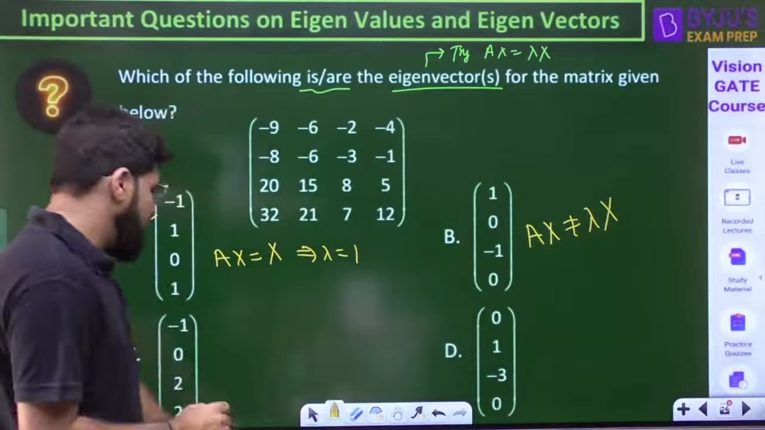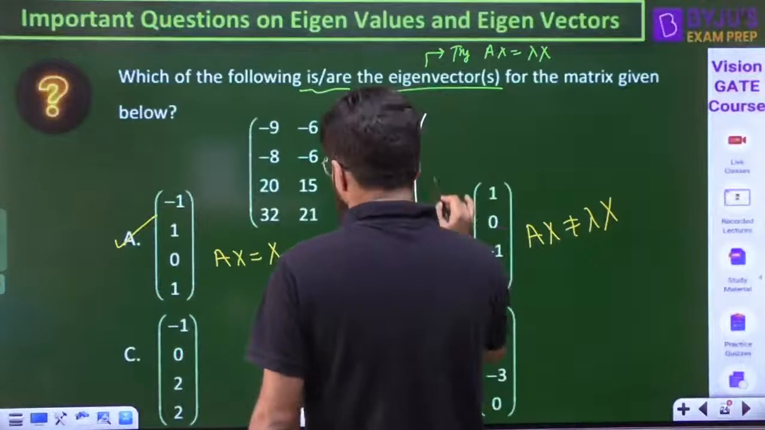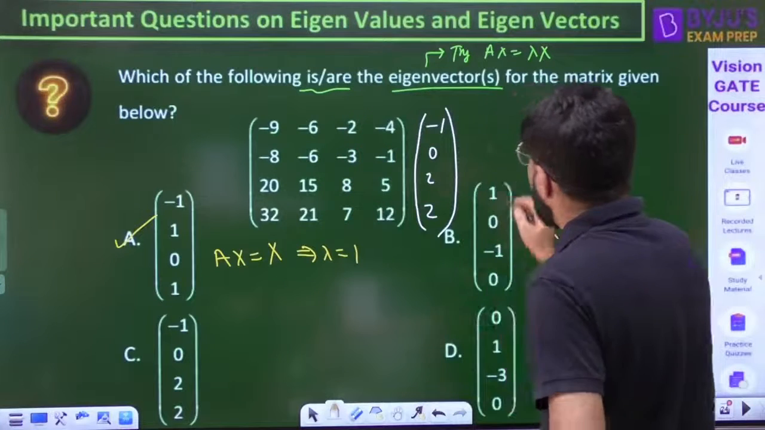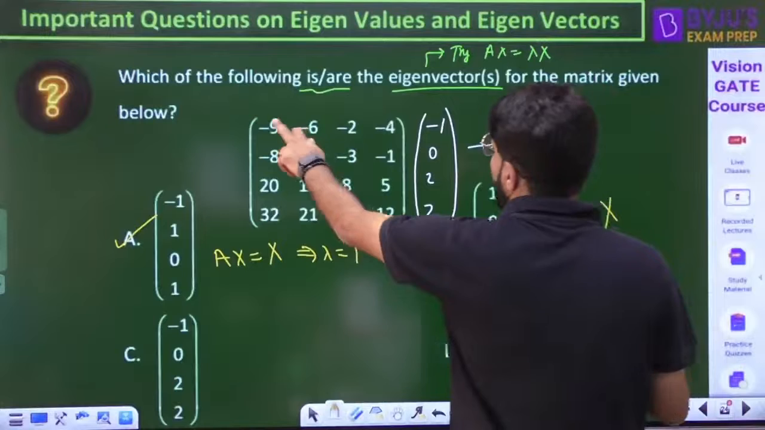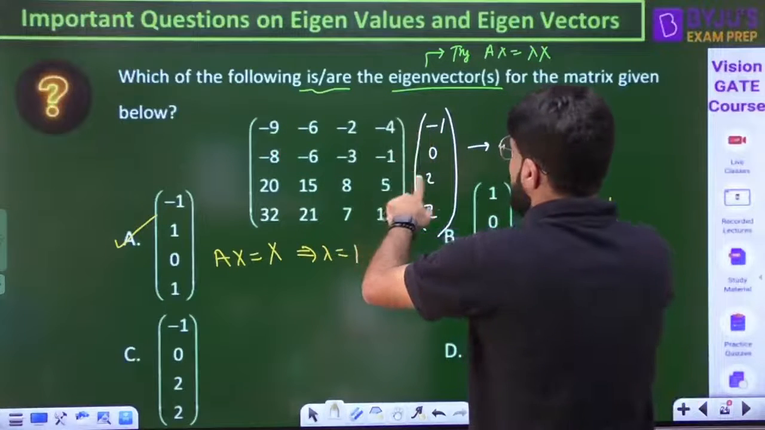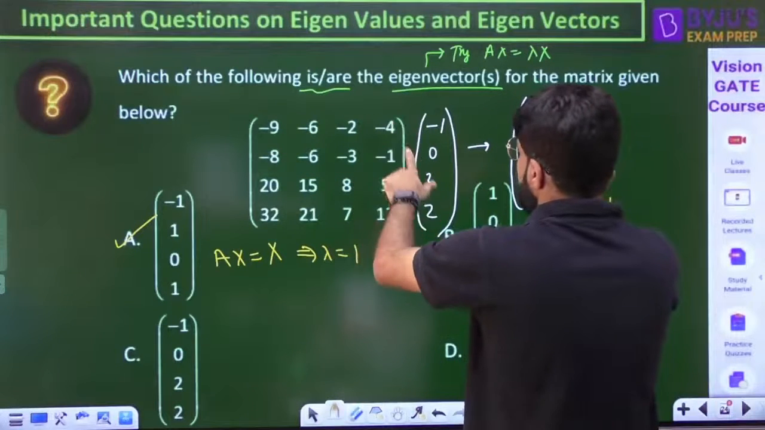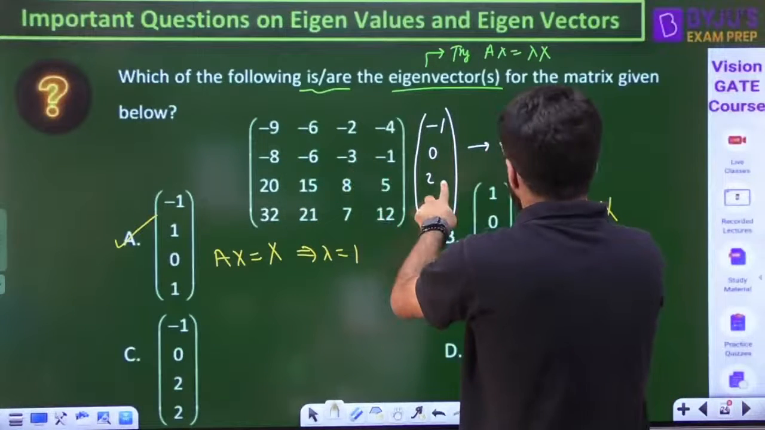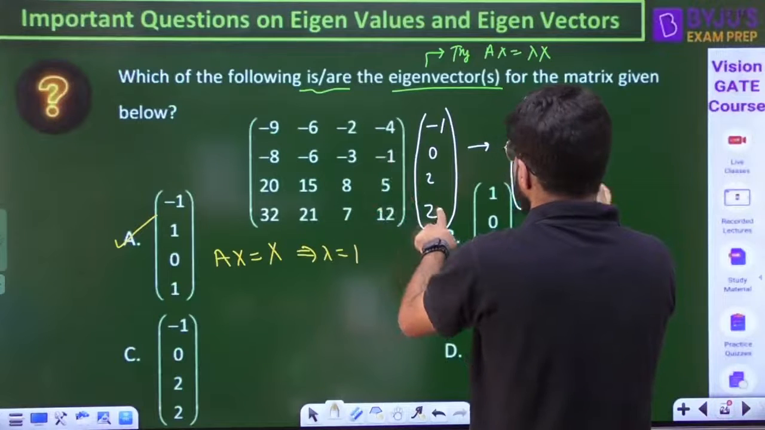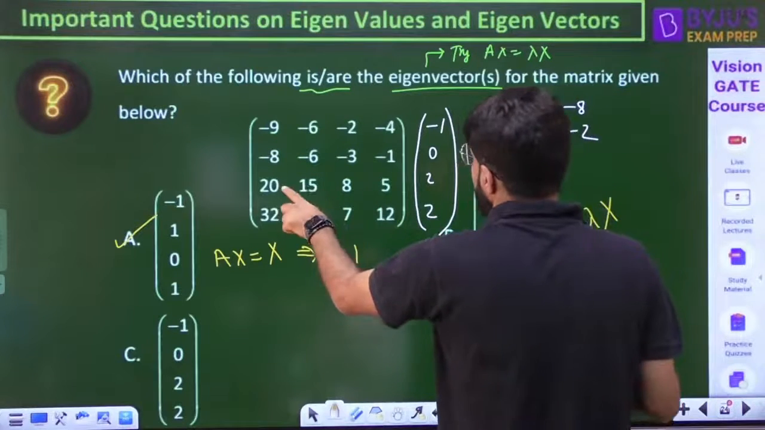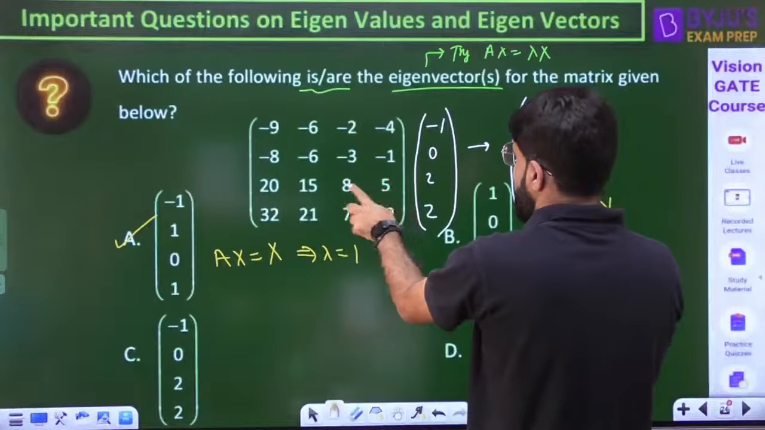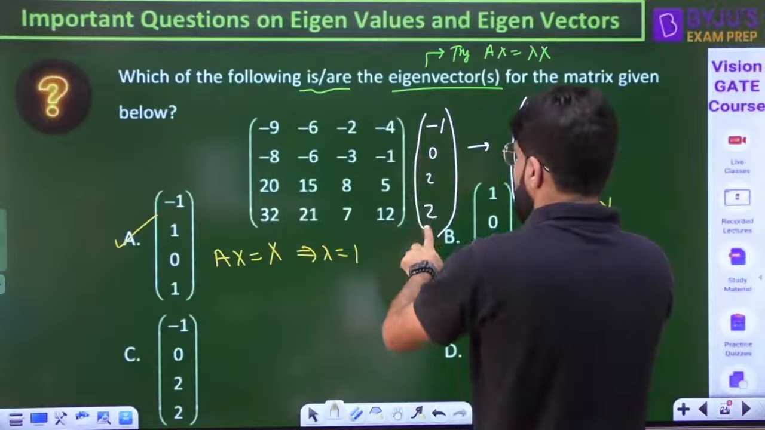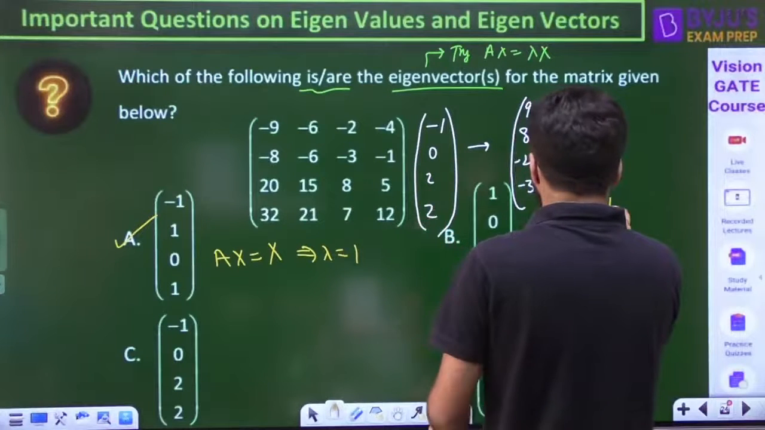Now option C, let us try option C here only. A little bit time taking, but that's okay. Take the first row: minus 9 into minus 1, that is 9. Then minus 4, 2 into minus 2, and then this is minus 8. Next, minus 8 into minus 1, 8. Then 3 into minus 2, minus 6, minus 1 into 2, minus 2. Then 20 into minus 1, minus 20. Then 8 2s are 16, 5 2s are 10. Last, minus 32, 7 2s are 14, plus 24.